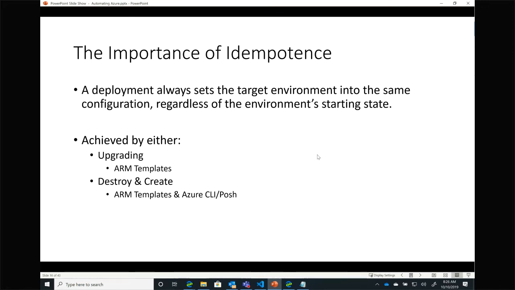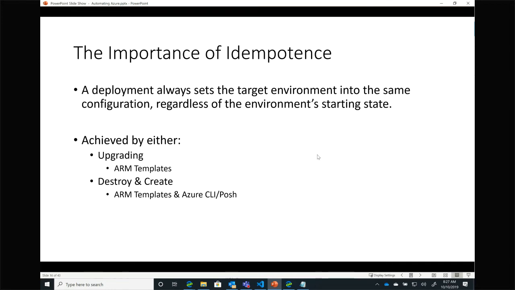When I'm looking at a procedural system, like a PowerShell script or a CLI script, if I want to be able to run that script over and over again, I have two options. I could write a whole lot of code in that script that checks the state of something before it executes, to figure out whether it should execute that piece of code, or I can just destroy the entire target environment and then run the entire creation script again.